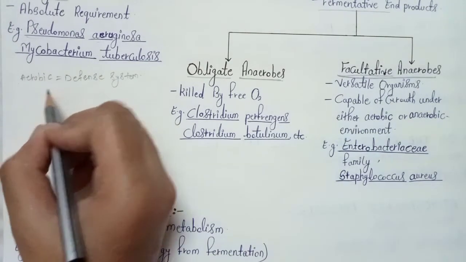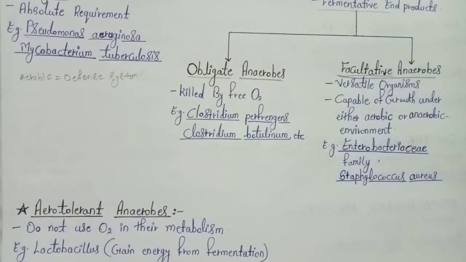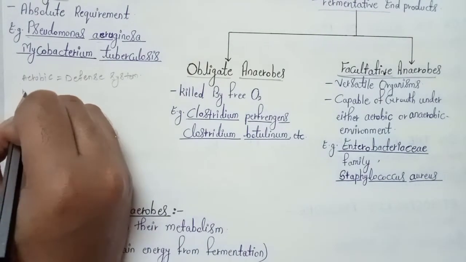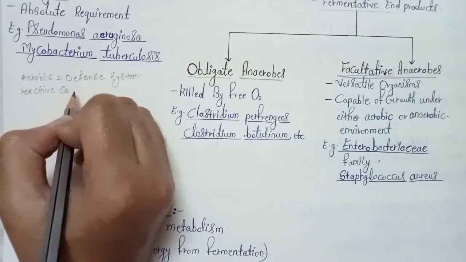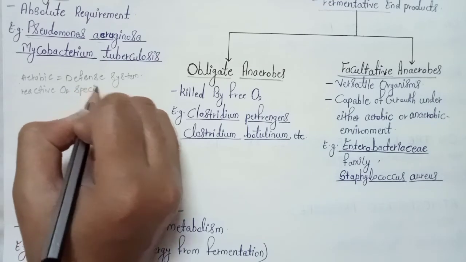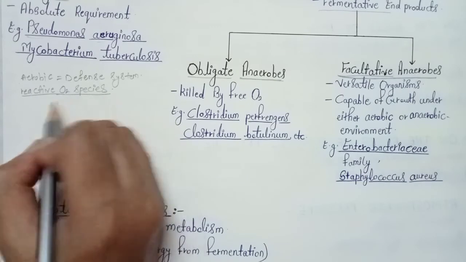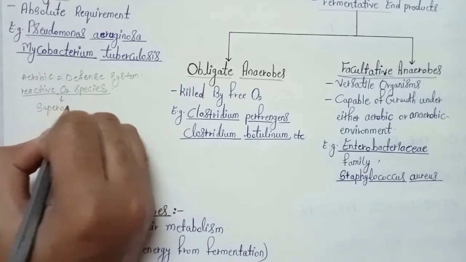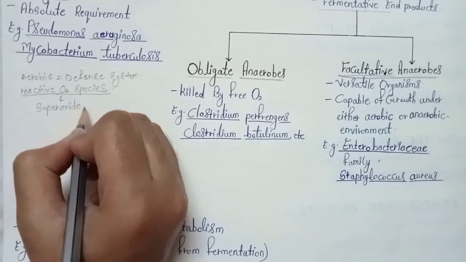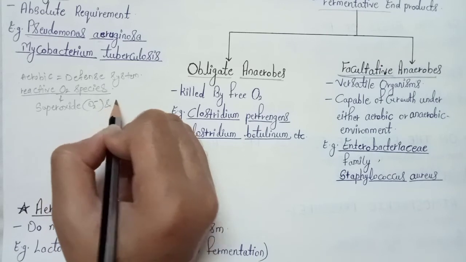By this defense system, these aerobic organisms are able to neutralize the highly reactive oxygen species. What does this mean? Highly reactive oxygen species include the superoxide and hydrogen peroxide.